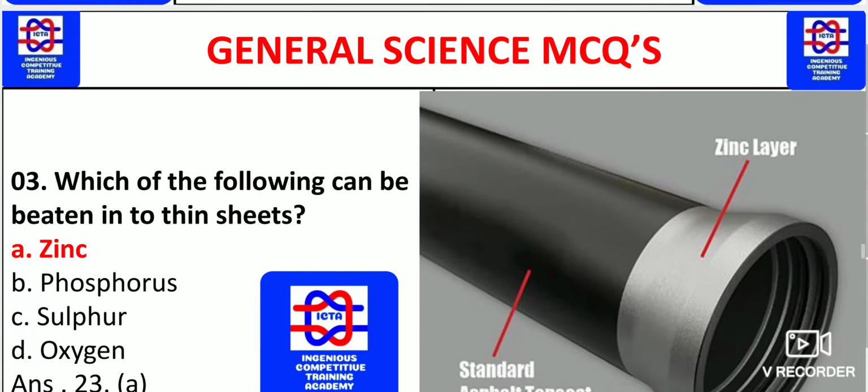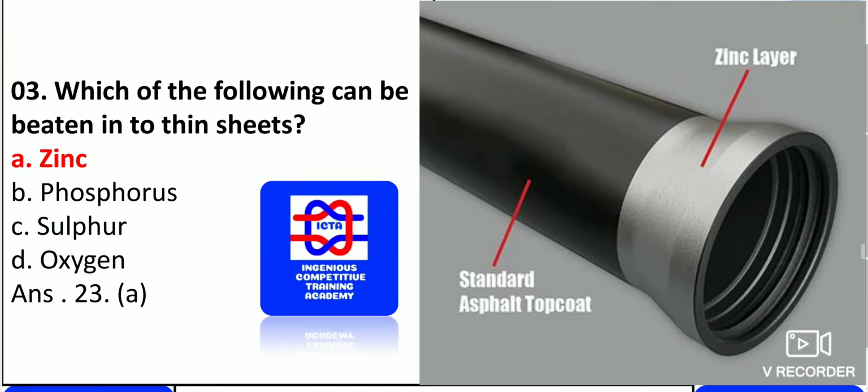Now we have, which one of the following can be beaten into thin sheets? I had already told you about malleability and ductility. Ductility means drawing into wires. Malleability means drawing into thin sheets. Here, what can be beaten into thin sheets is zinc.